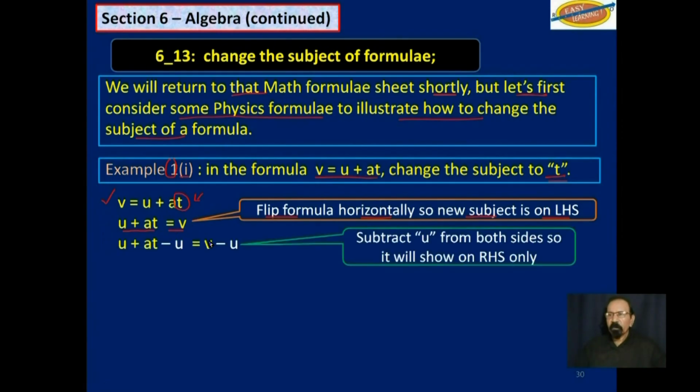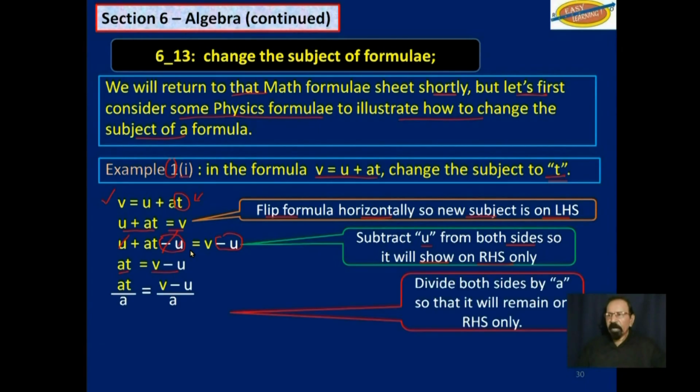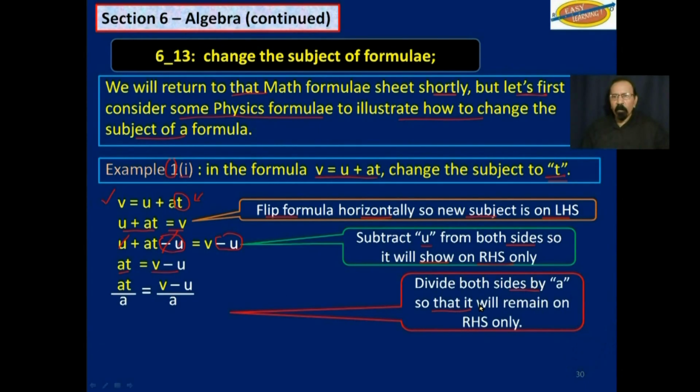Next thing we will do, we will subtract U from both sides so that it will show on the right-hand side only. You know how to do this by now. We subtract U here and U there. That will get rid of the positive U on that side, and we are left with AT is equal to V minus U. Next, we will divide both sides by A so that A will remain only on the right-hand side.